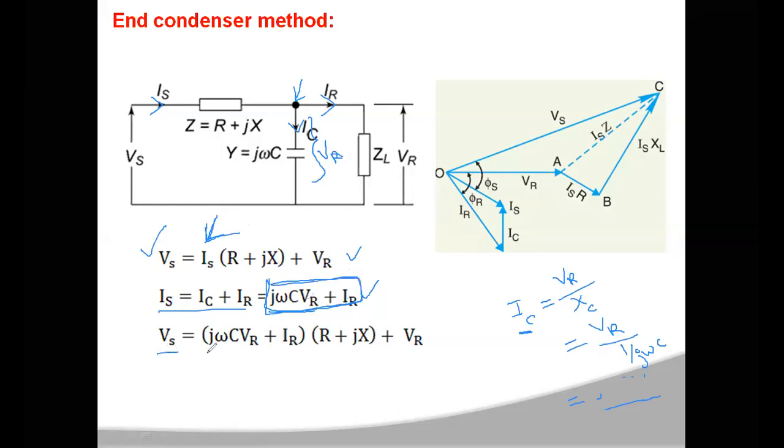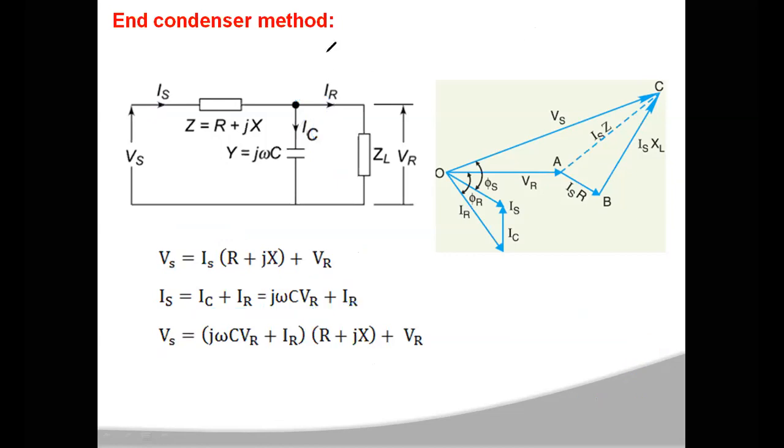So Vs will be equal to (j omega C VR plus IR) into (R plus jX) plus VR. Like this you can calculate the sending end voltage and sending end current from the values of receiving end current and receiving end voltage.